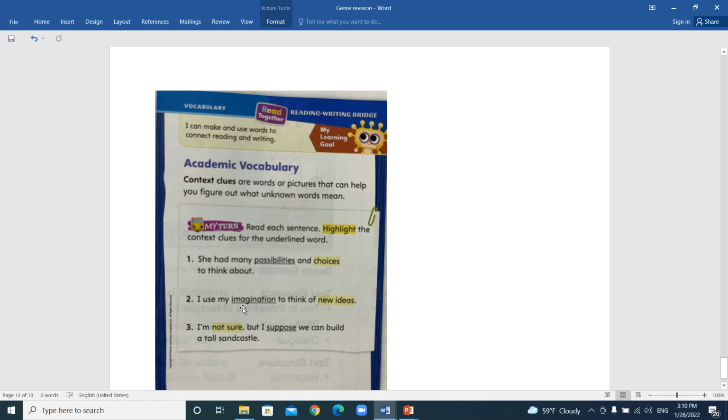I use my imagination to think of new ideas. So we highlighted new ideas because it's a context clue to help you understand what the word imagination means. I'm not sure, but I suppose we can build a tall sandcastle. Suppose means that something might happen. You're not sure about it. So you think that it can happen, so we underlined not sure.